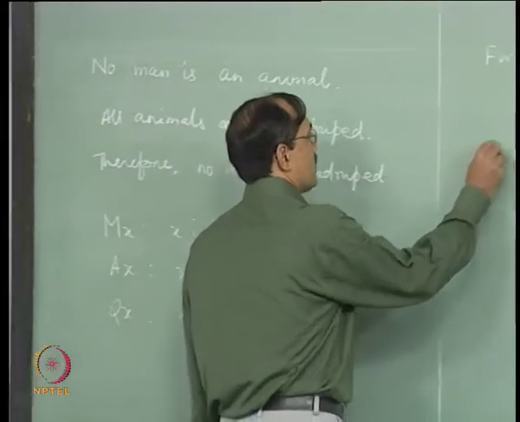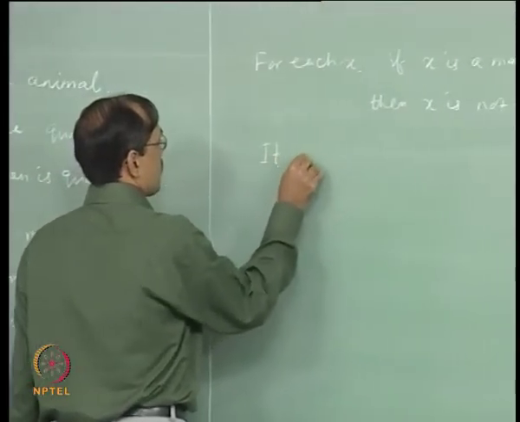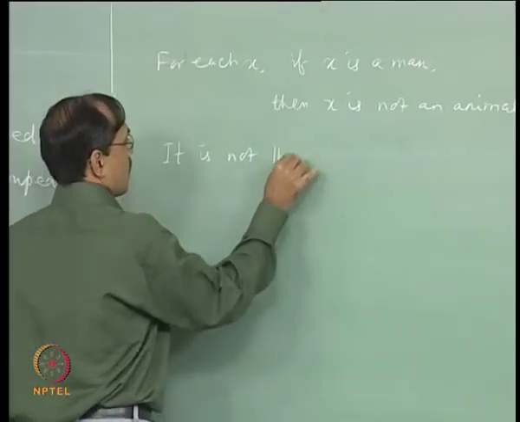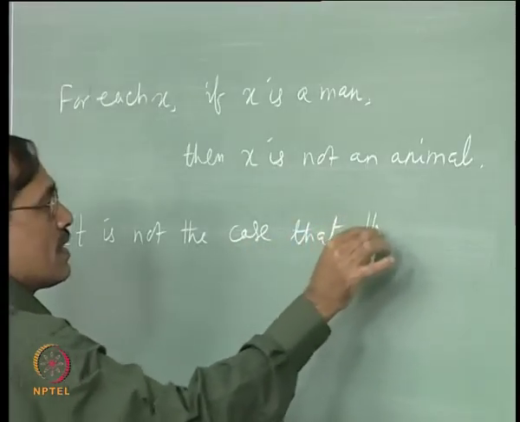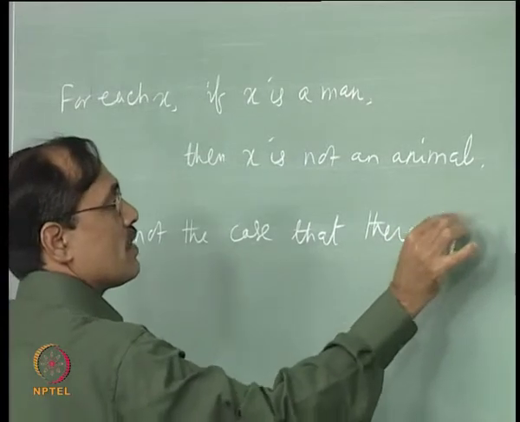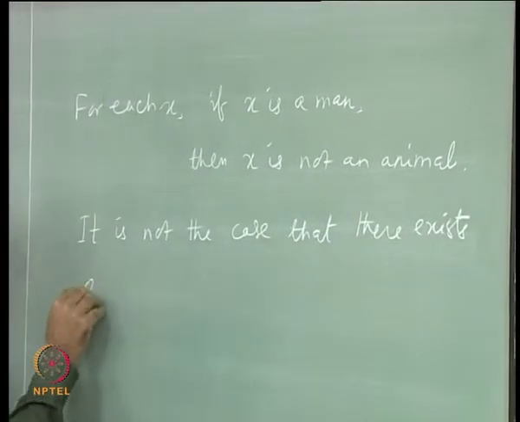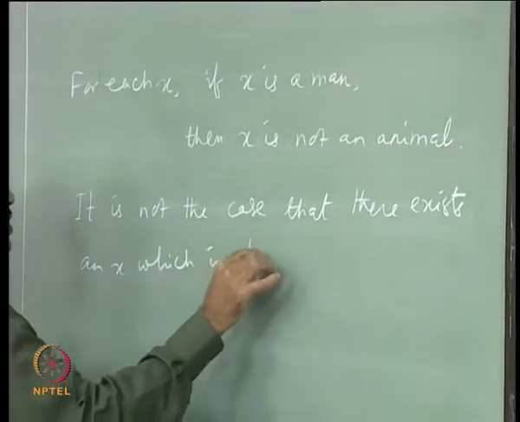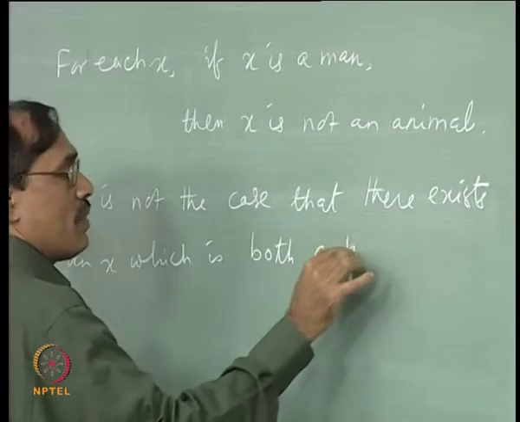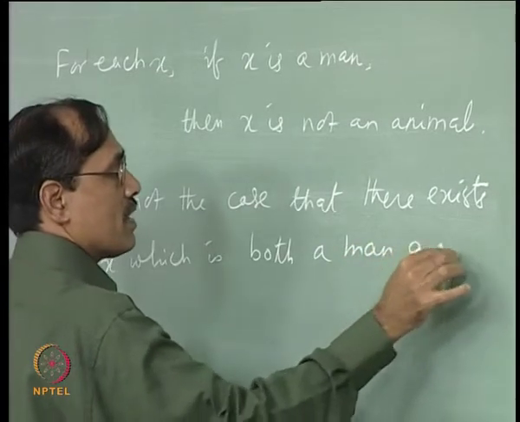So we might also write, it is not the case that there exists an x which is both a man and an animal.